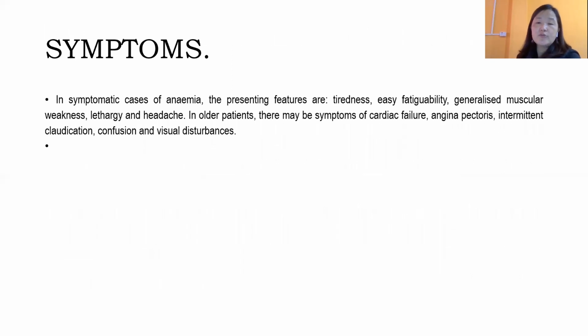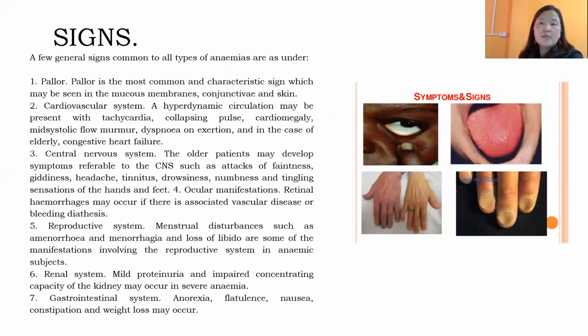So now we concentrate on what the symptoms are. सिम्टम्स में आज देखें तो सिम्टम्स यूजुअल है, आपको tiredness होगा, fatigue होगा, weakness होगा, lethargy, headache, and all those things are there. But in case of severe cases, like wherein आपका hemoglobin concentration severe form में है, तो आप cardiac failure, visual disturbances, confusion, इस तरह का symptoms देखने को मिल सकता है. And if we talk about signs, yes, the most important sign is pallor. The person looks very pale, especially in the skin and the sclera of the eye.